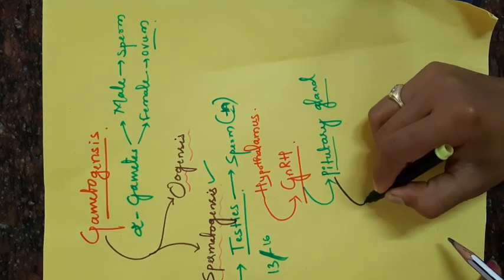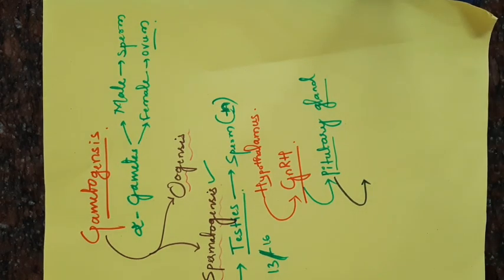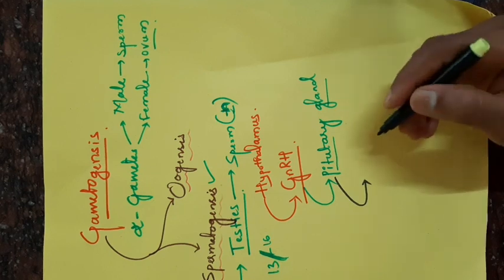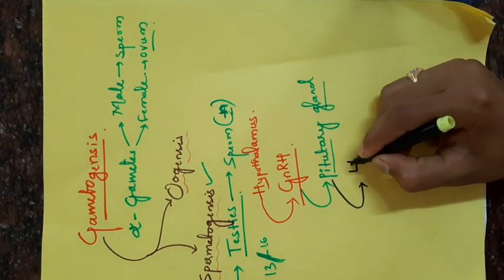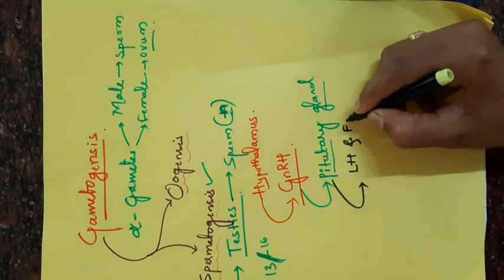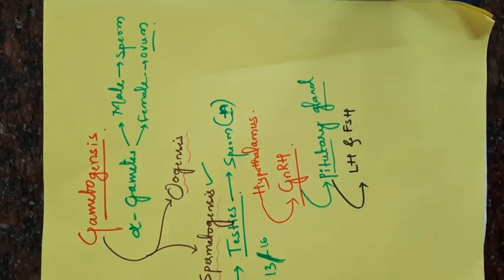Then the pituitary gland produces another two gonadotropins, those are LH and FSH. Remember this sequence. Firstly, at the age of puberty, in males, the hypothalamus releases gonadotropin releasing hormone.